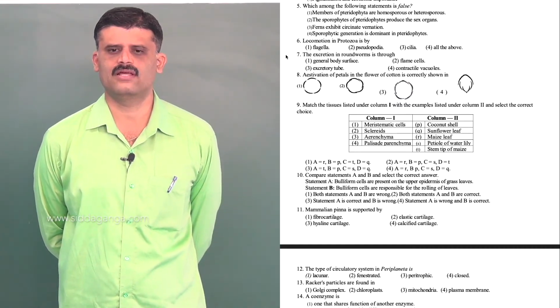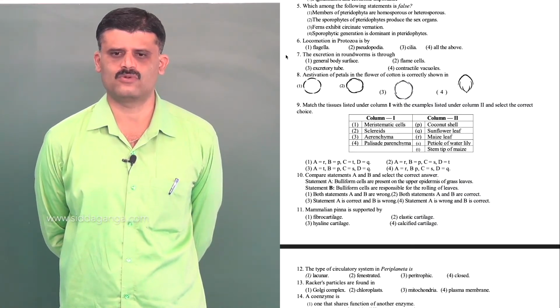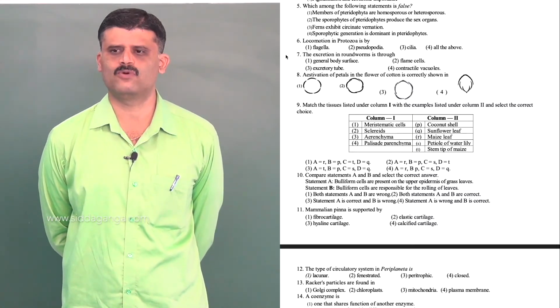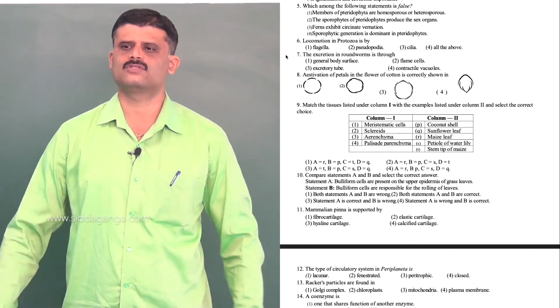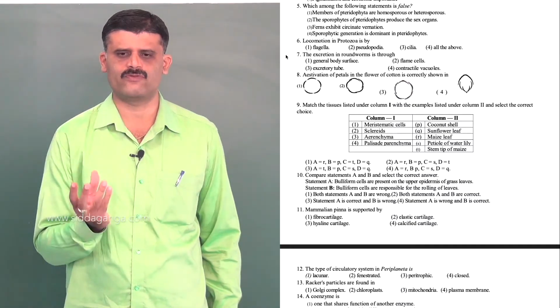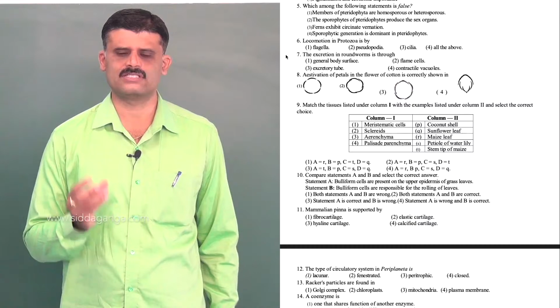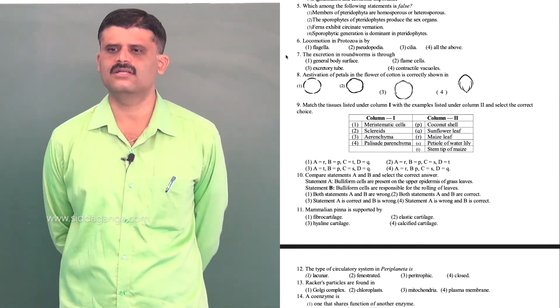The sporophyll contains sporangia. Sporangia produce spores, and these spores on germinating give rise to the gametophytic plant body. The sporophyte will not produce any sex organ. That is the false statement.